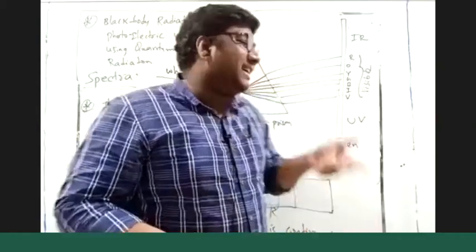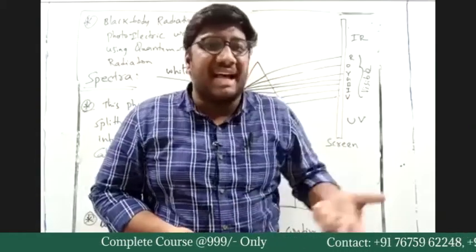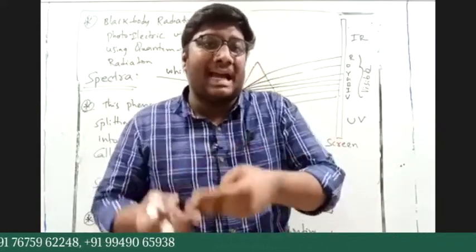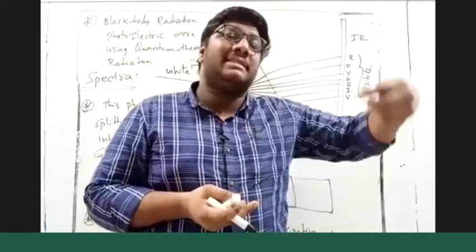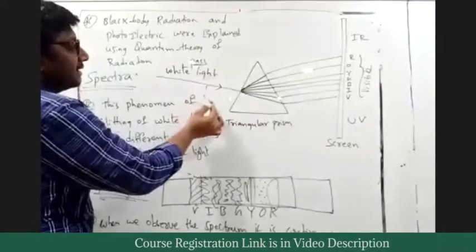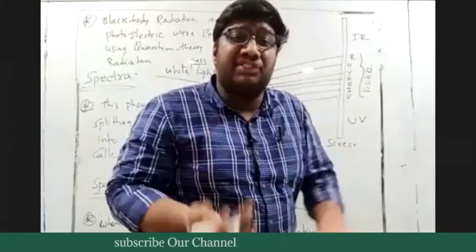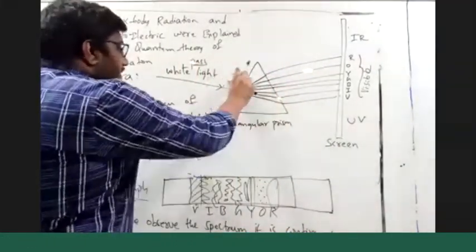If I introduce, like, nitrogen or hydrogen gas, the white light will pass through that gas. After that, I will pass that light through the prism. So I will insert the gas here. Then what happens? What changes may we see? That will happen. First write down all these things. First note down all these things.